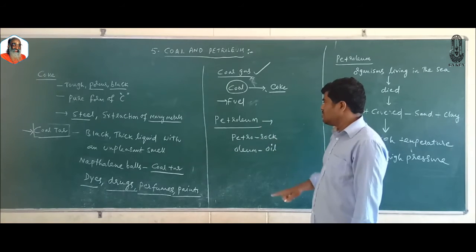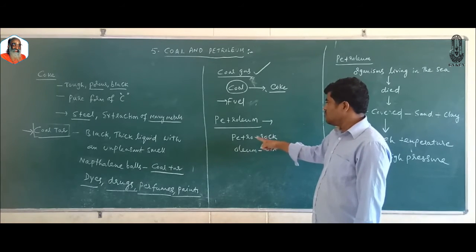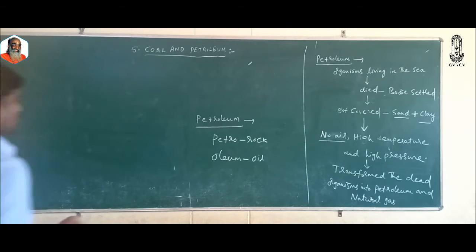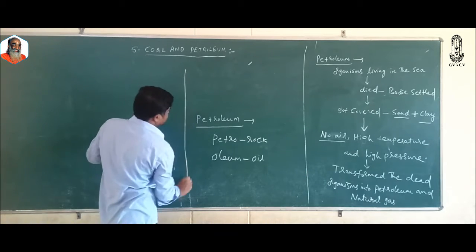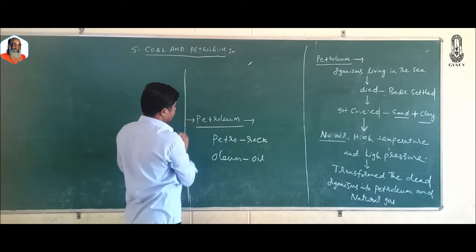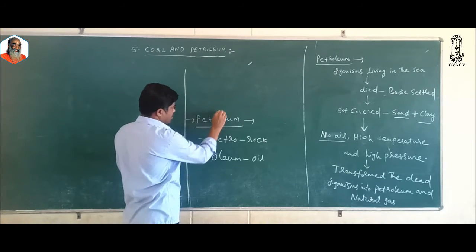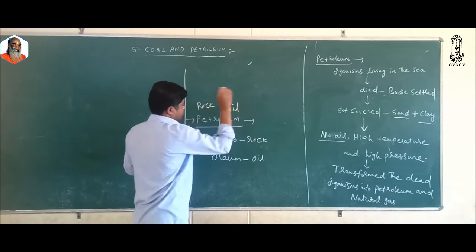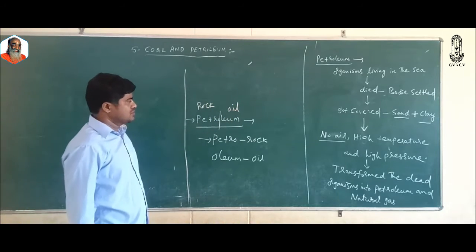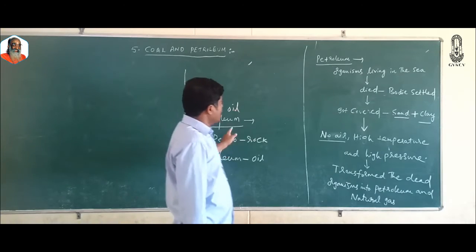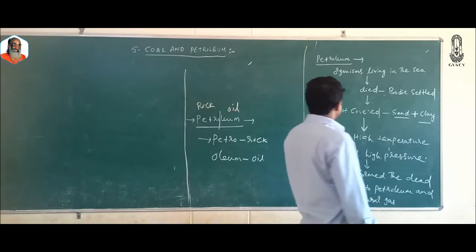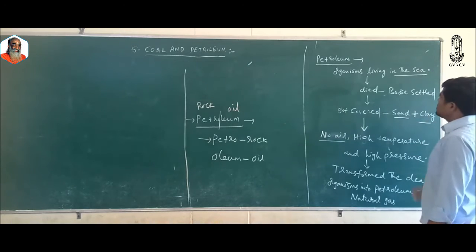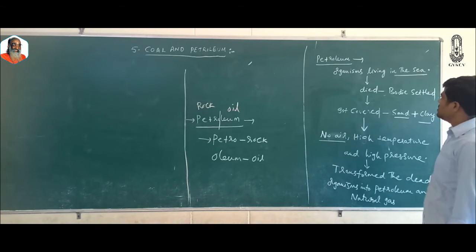Now coming to petroleum. Petro means rock, oleum means oil. Please see here. How is this petroleum formed? It is formed from the organisms living in the sea.